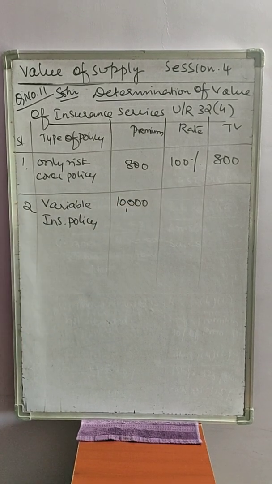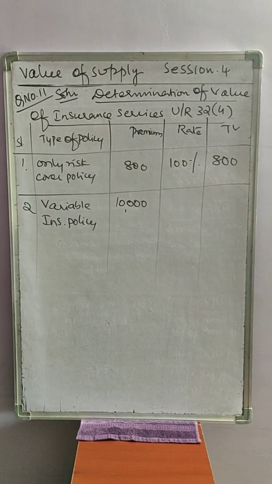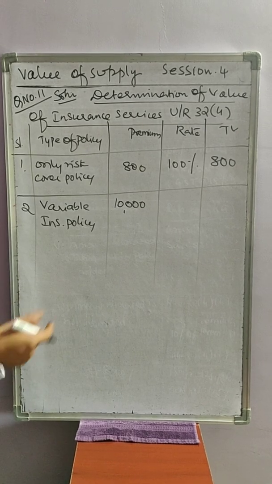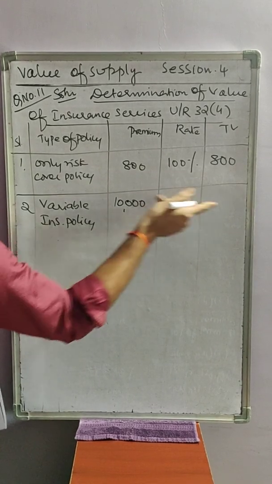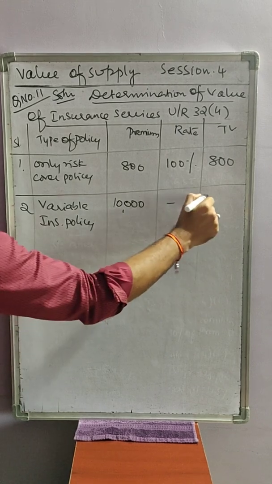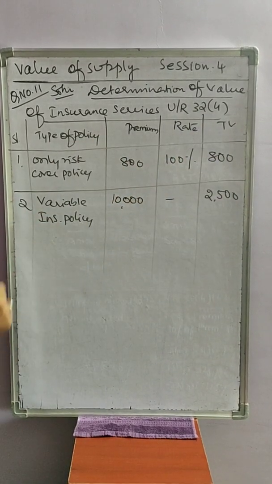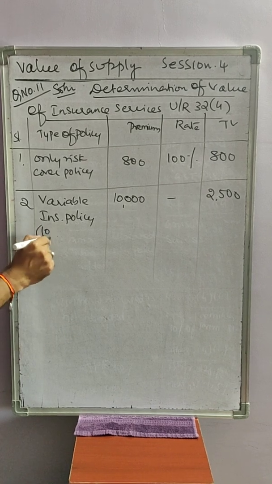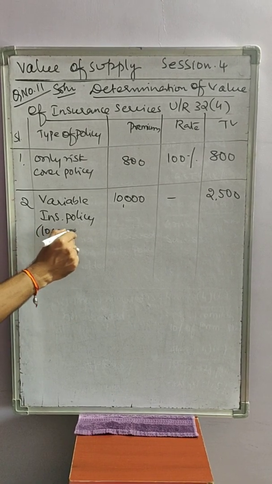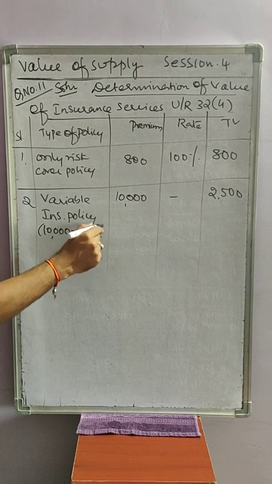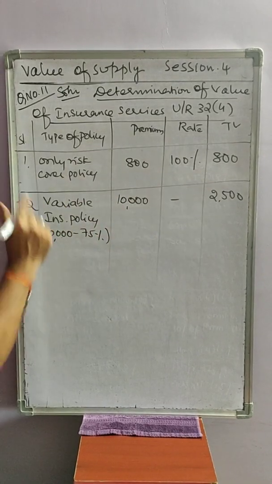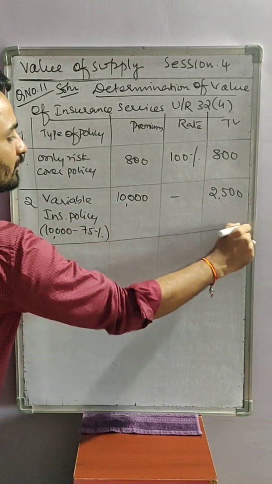In this 10,000, how much portion is allocated? 75% is allocated. So what is the remaining? 25%. 25% of 10,000, that is 2,500 is taxable value. So let me write here 10,000 minus 75%, 25%, that comes to 2,500.